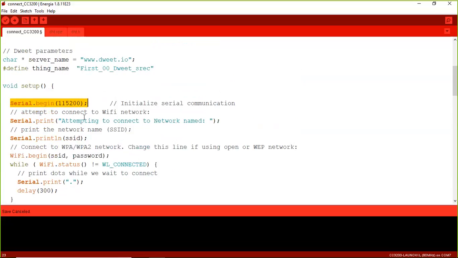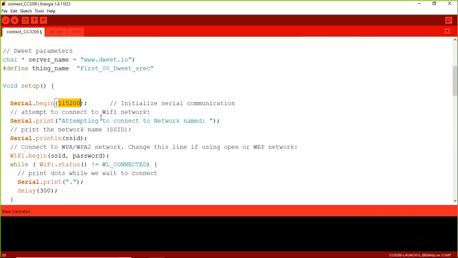The Serial.begin function is used with this baud rate. After that, for the sake of debugging, I am specifying that it is attempting to connect to the network named SSID. So up to this point, what is happening? The CC3200 board is going to establish serial communication with this baud rate,